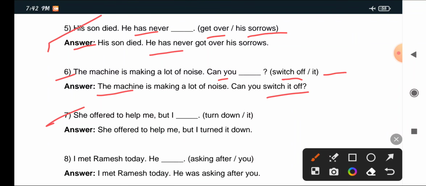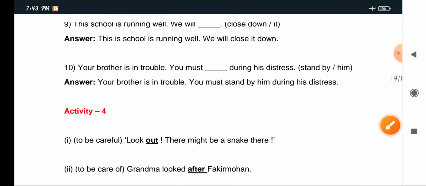Next, 7: She offered to help me but I turned it down. Turn it down. Next, 8: I met Ramesh today, he was asking after you.